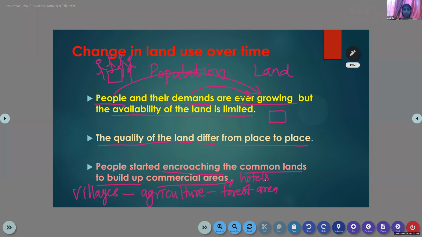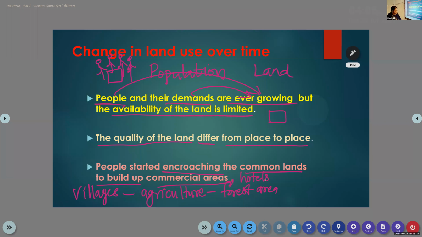People started encroaching the common lands to build up commercial areas, like for the construction of housing complexes, theaters, parks, hotels, restaurants. That we can mostly see in the urban areas, mostly in the cities.